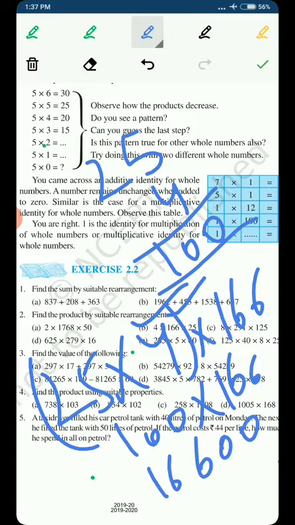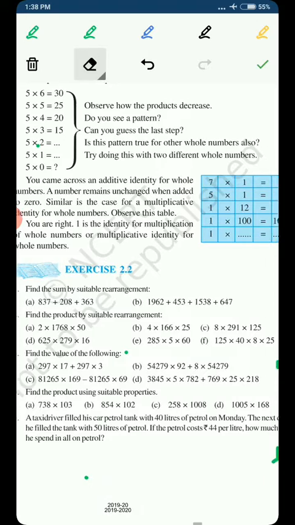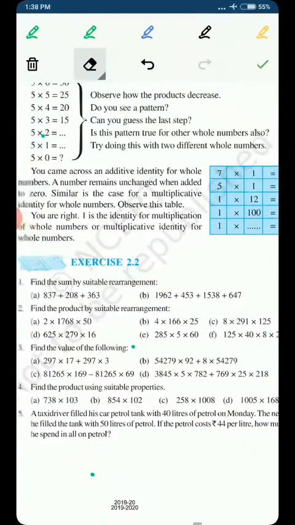So this is the way you have to do the questions of suitable rearrangement, whether the rearrangement is for addition or for multiplication. This is the way to solve these kinds of questions. And if you don't find it easy to see which numbers will give us the maximum number of zeros by multiplying, then you can just multiply the numbers in their units places. For example, we have question second, part E. Let's see question second, part E.